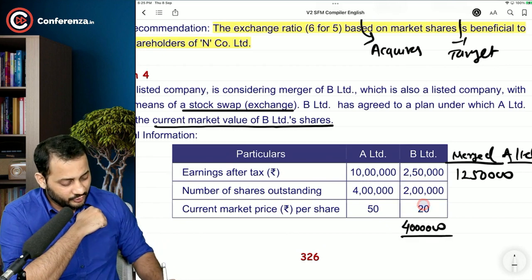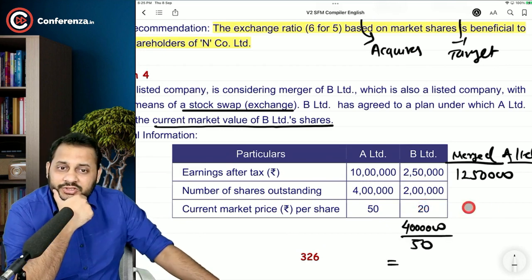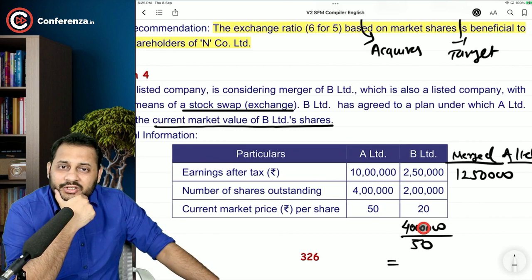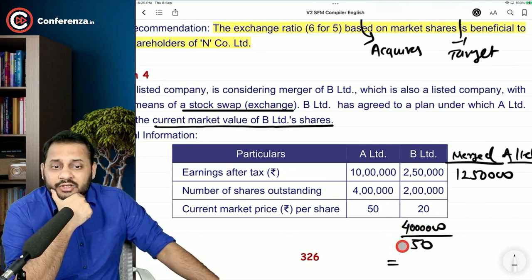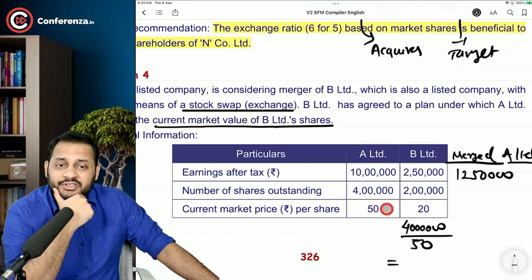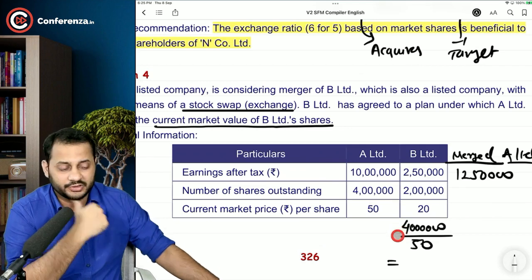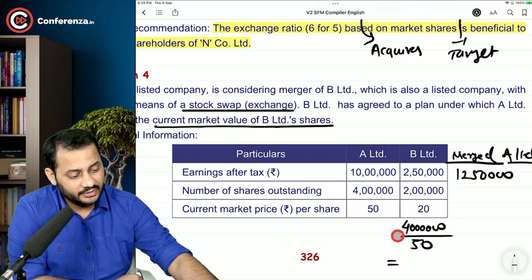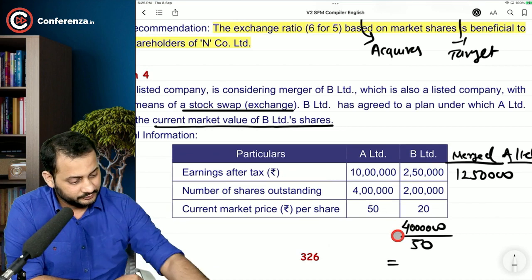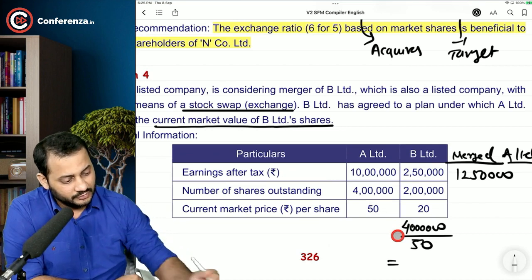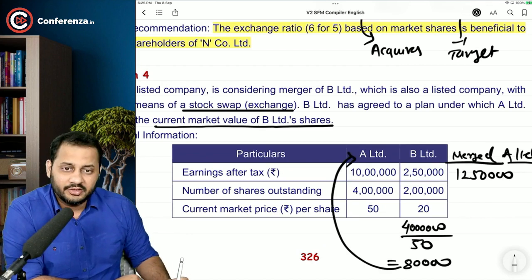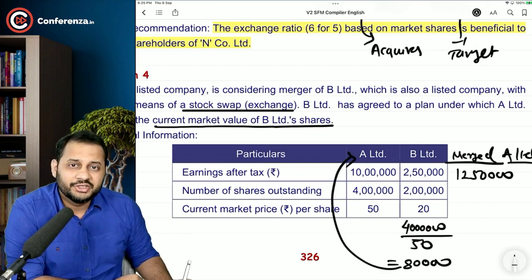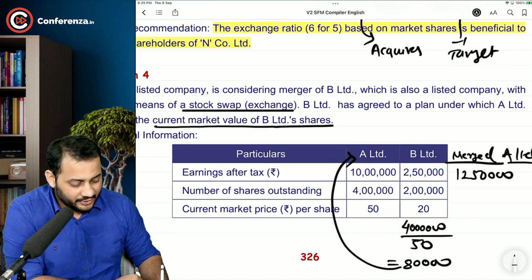So 40 lakh rupees of purchase consideration will be settled by giving shares of A Limited at 50 rupees. So 40 lakhs divided by 50 will give you 80,000. So 80,000 A Limited shares have to be issued in order to buy 2 lakh shares.